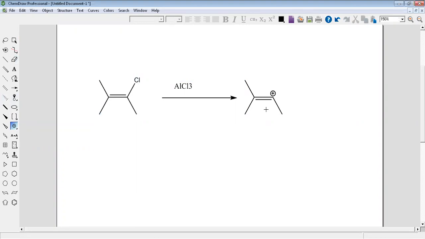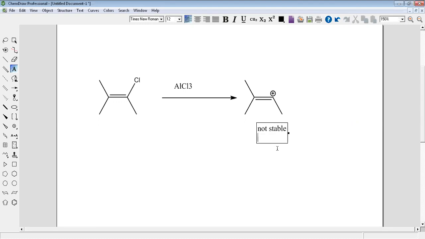This is not a stable carbocation. Okay, this is not stable. If I say not stable, it means it is not ready to react with the benzene ring.